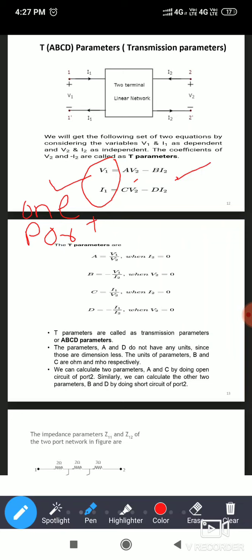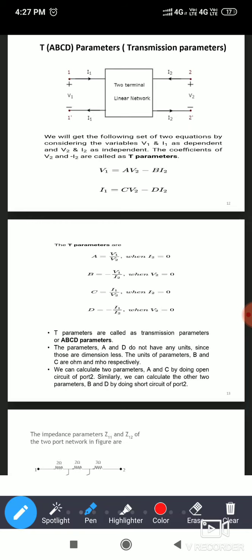So why is it minus? Because when we are transmitting any signal from transmitter to receiver, the direction of current will be like this, but I2 will be the opposite of this current. So that's why I2 we are taking as a minus. That's why the minus sign will come. So A is equal to, B is equal to, C equal to, D equal to. These are the 4 parameters.